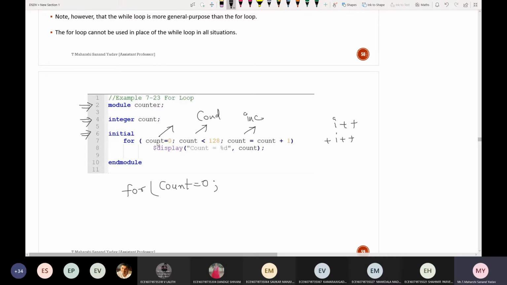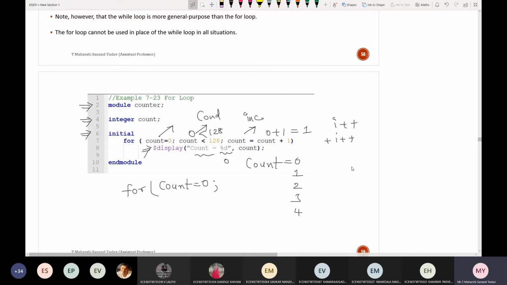First count will be 0 and it will check the condition. So 0 is less than 128, so the condition is true. If that condition is true, this particular thing will be displayed. So $display count is equal to percent B means it will be displayed as count is equal to 0. Next it will be incremented, so 0 plus 1, and the count value will be 1. Next check the condition and again display it. Until the condition is false, it keeps on displaying the values.